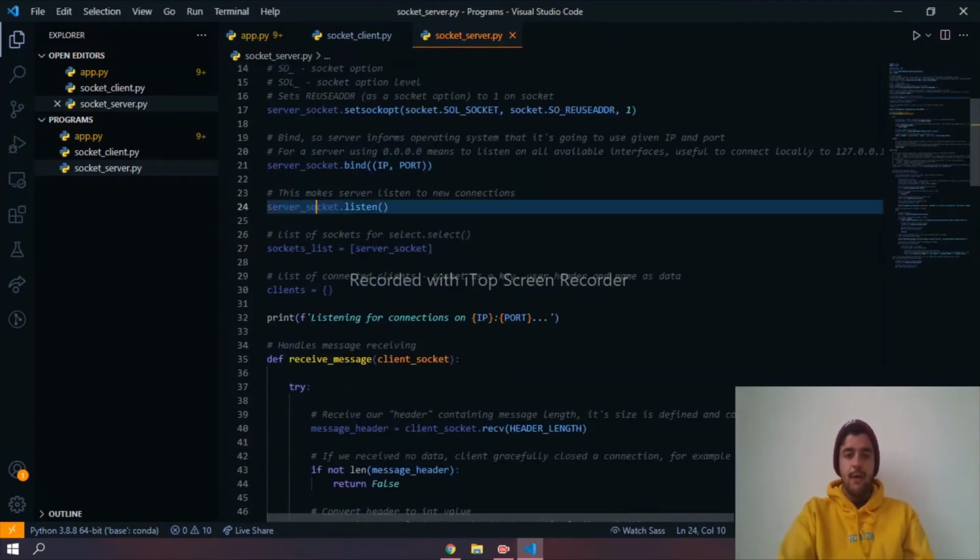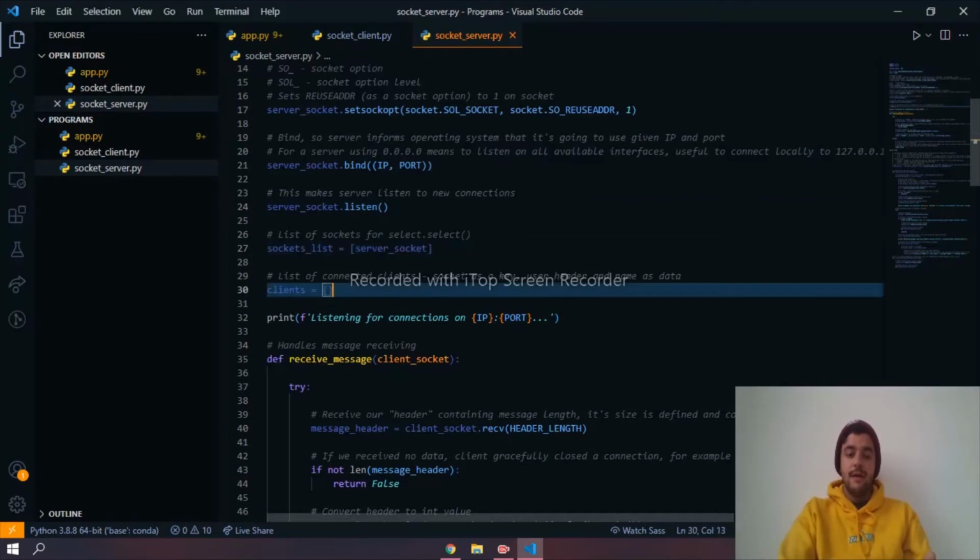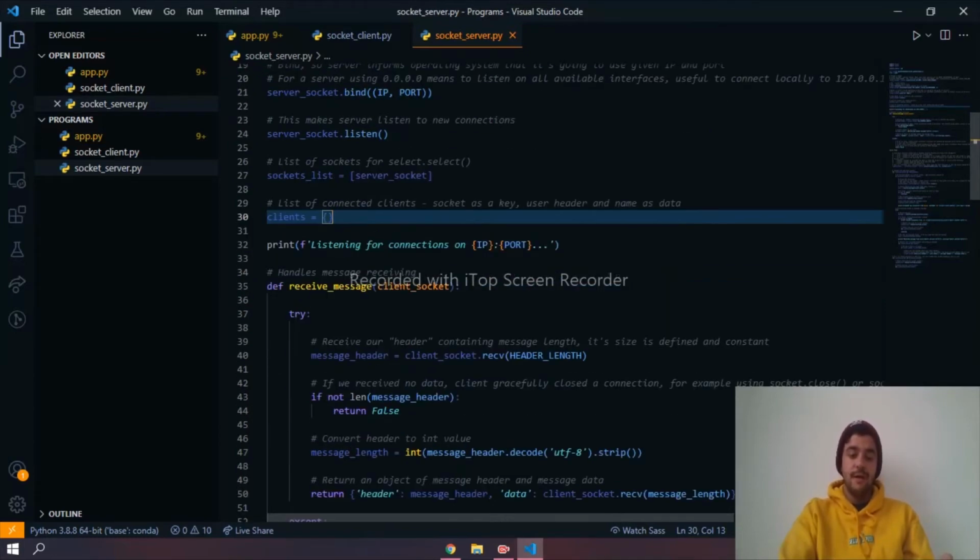And well, this function makes the server start listening for new connections. We create a list of sockets and a list of clients which will include the usernames, the header, and well, the user header, the name, and the socket as key. And we print that we're ready to listen to new connections.